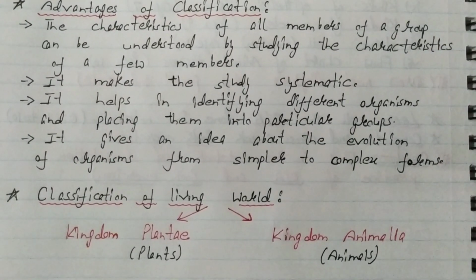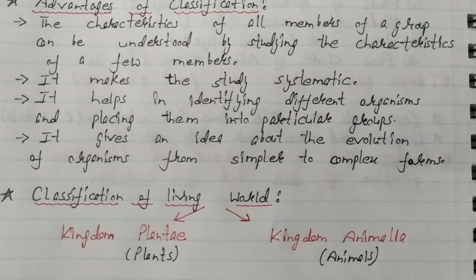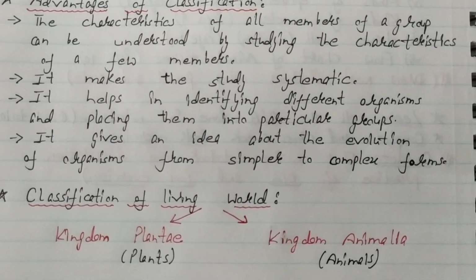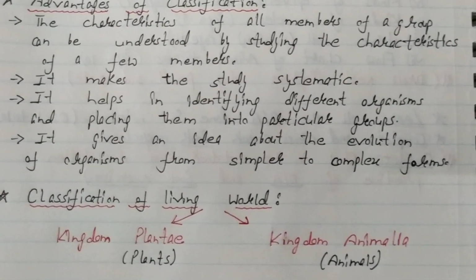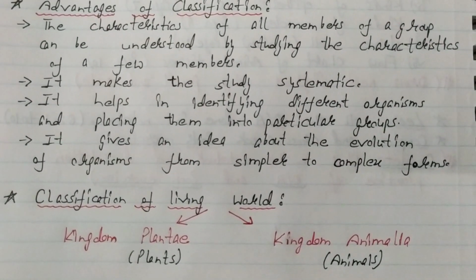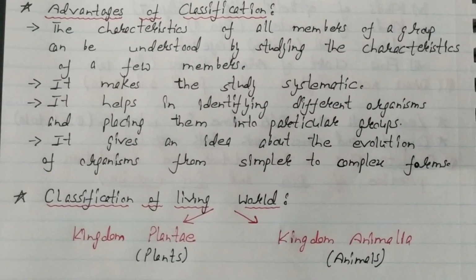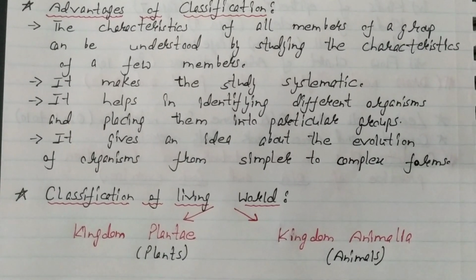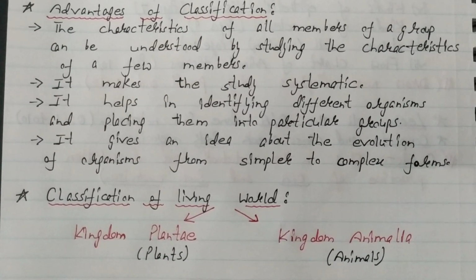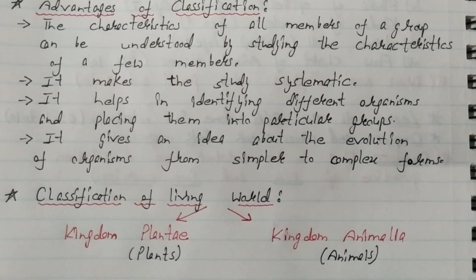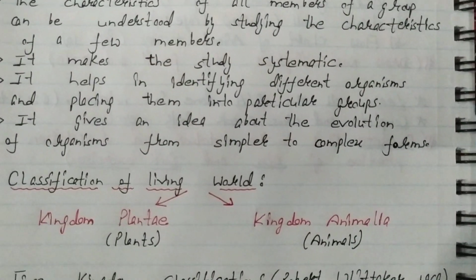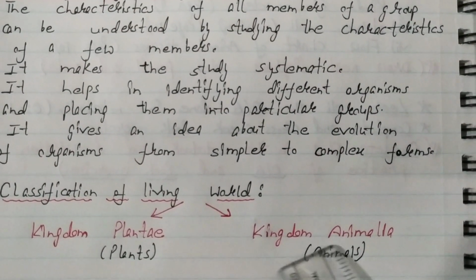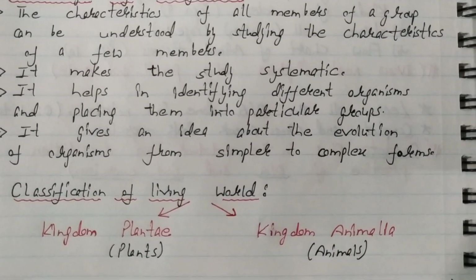But later on, with further studies and discovery of the variety of organisms, it has been observed that there are a few organisms which have a few characteristics which belong to Kingdom Plantae and a few characteristics which belong to Kingdom Animalia.